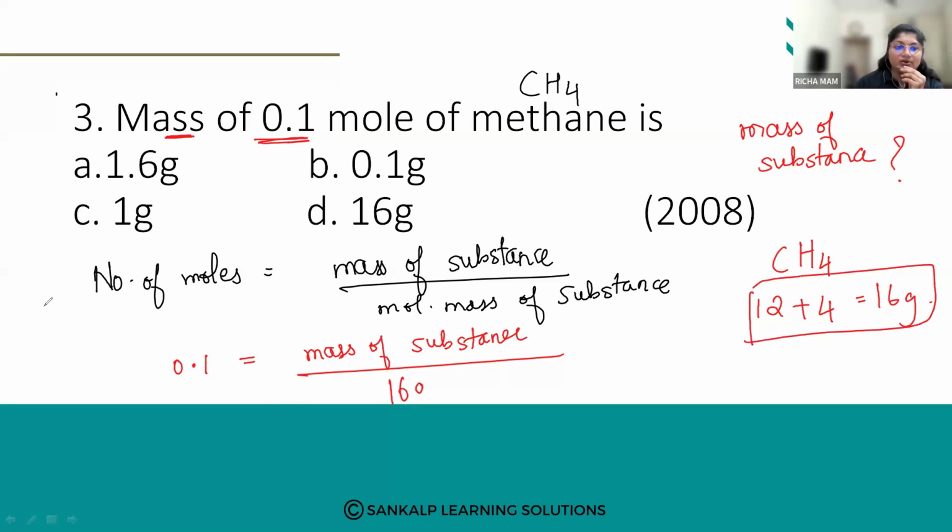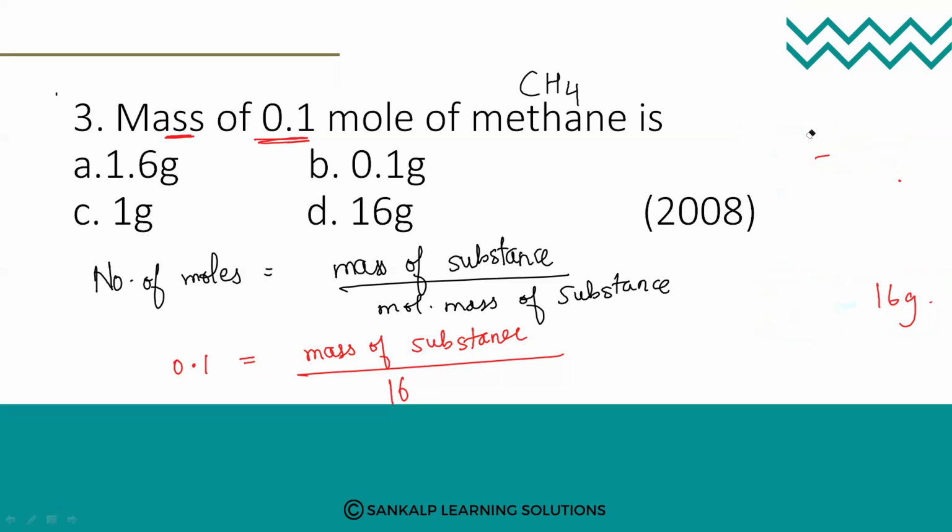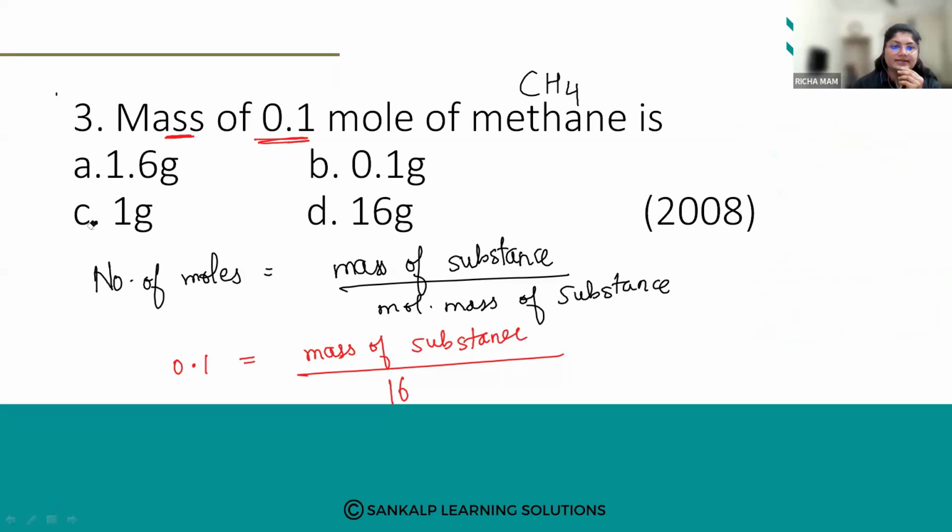So can we find out now? Yes. What is the weight of the given substance? Ma'am, 1.6. Yes, very good, the answer is 1.6. Here it is divided, so when it goes to the other side, it will multiply.